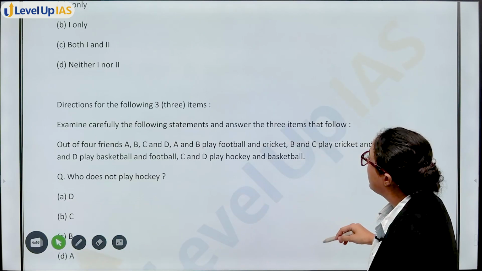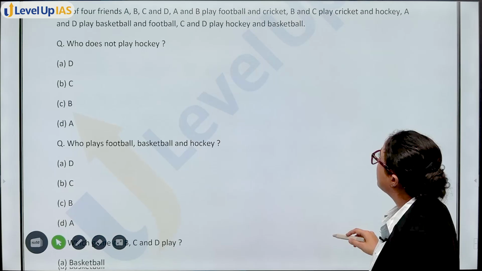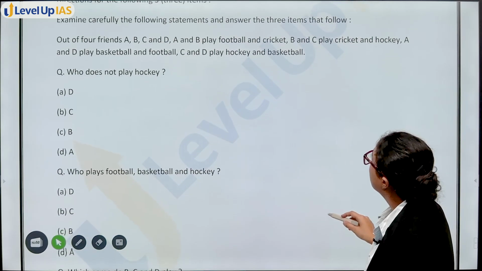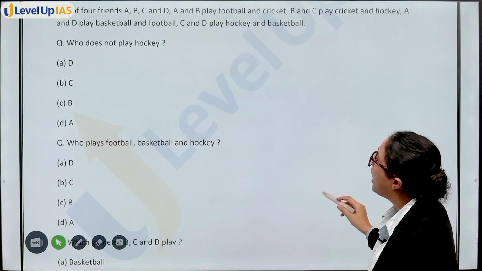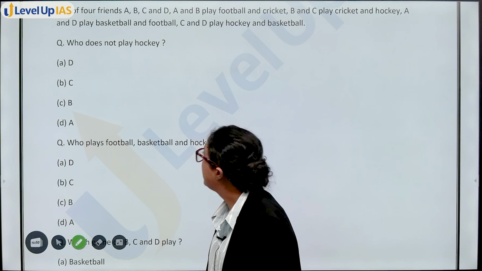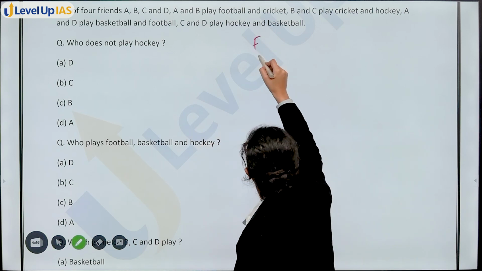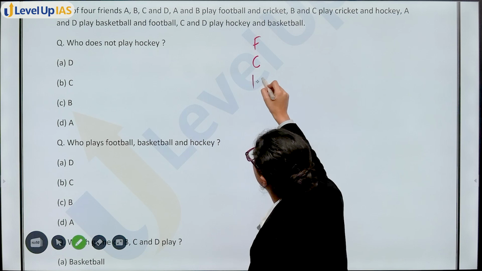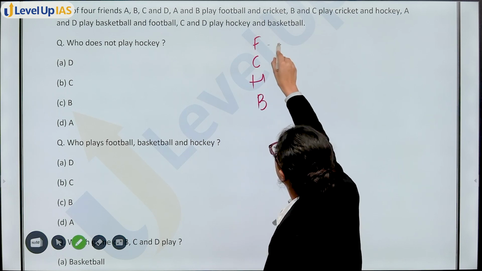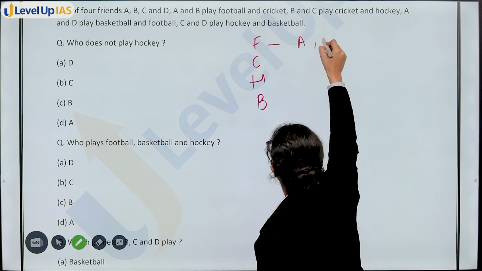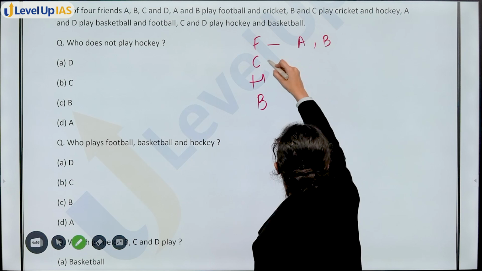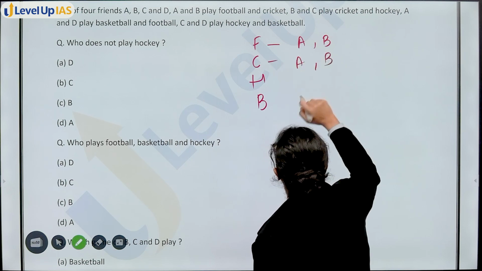Examine carefully the following statements and answer. 3 questions with it. Out of 4 players, A, B, C, D. A, B play football and cricket. Okay. Football, cricket. Next is hockey and basketball. A, B play football and cricket. Next, B, C.